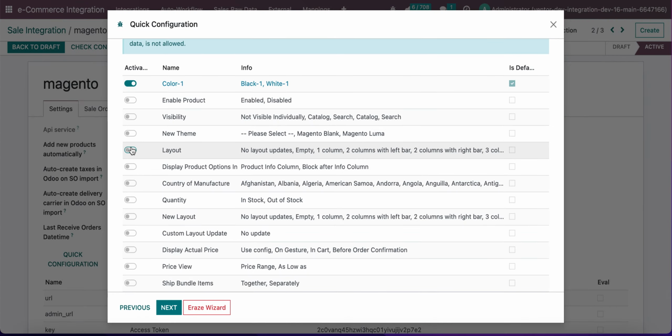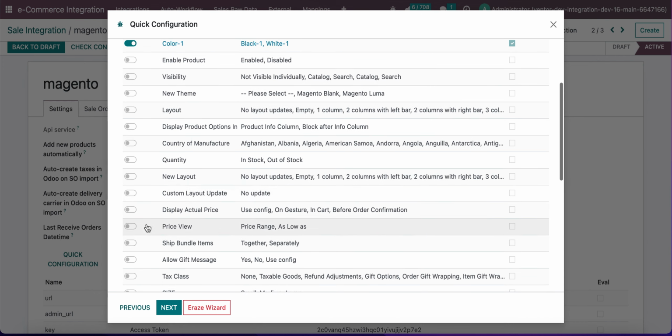So if we activate some of it, for example, quantity, in stock and out of stock, the value of this attribute will be sent from Magento to Odoo.